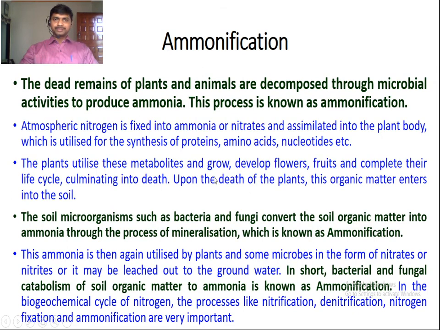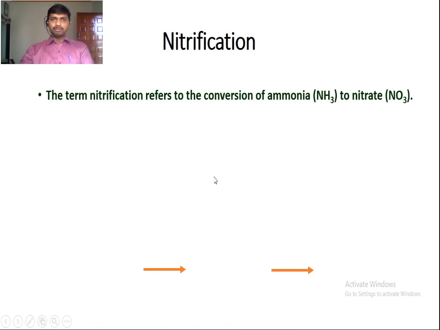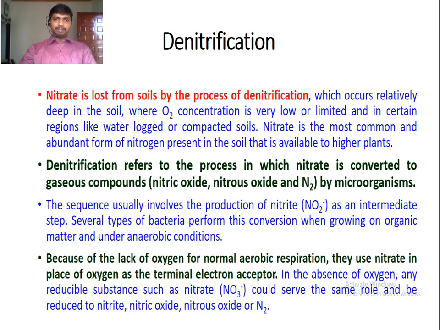So these are the three processes: denitrification, nitrification, ammonification. Denitrification is the process in which nitrate is converted to gaseous compounds like nitric oxide, nitrous oxide and nitrogen by the activity of microorganisms.